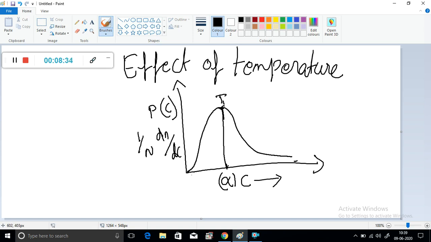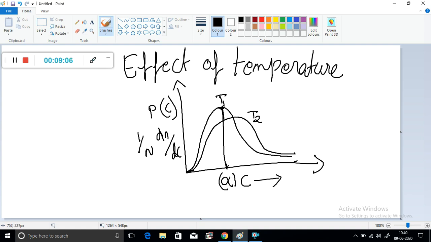Then, when we increase temperature from T1 to T2, the curve will shift and become broader. What happens to the most probable velocity?